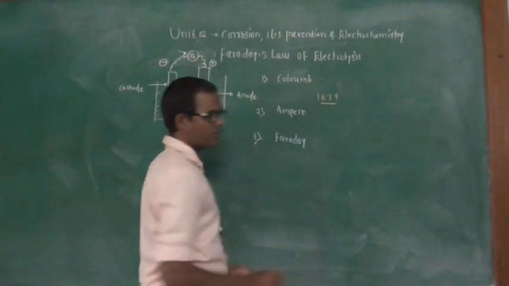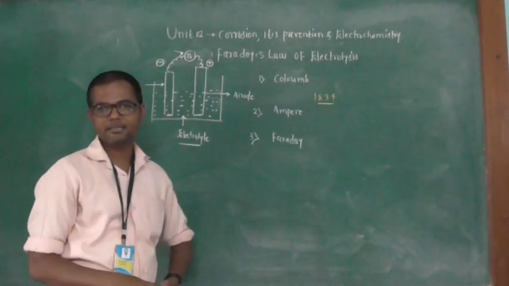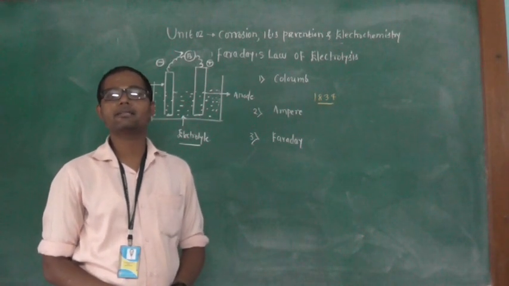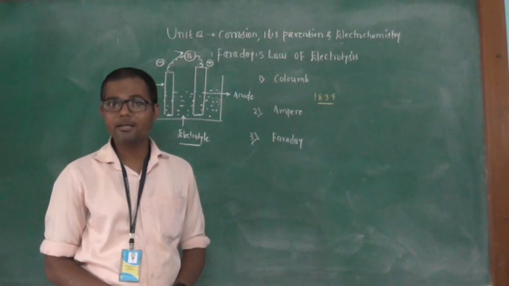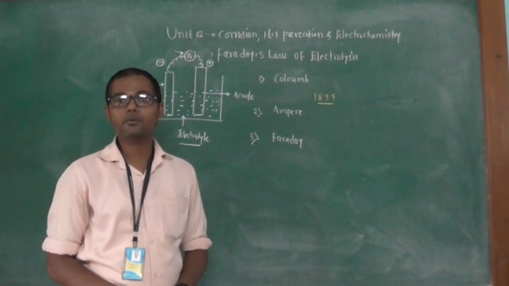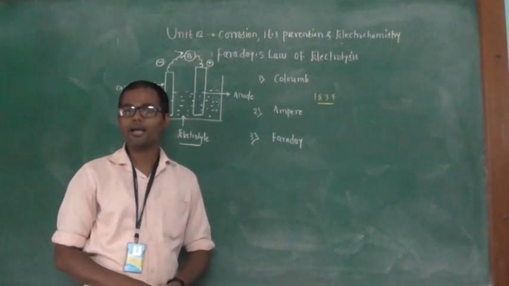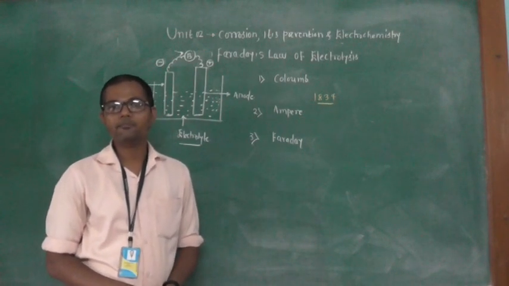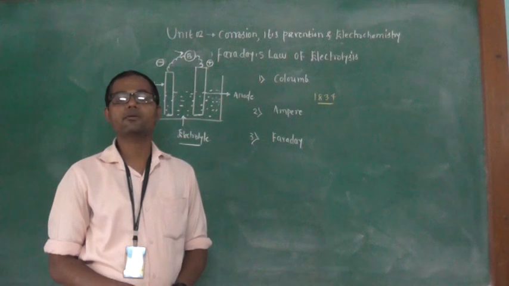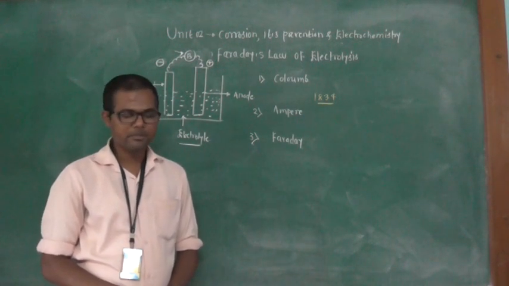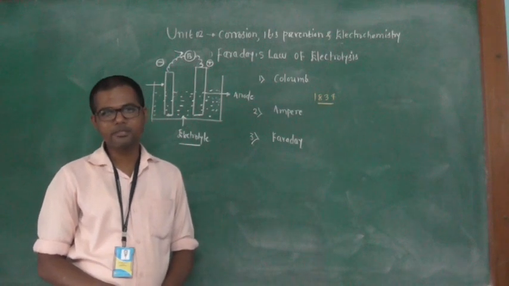Michael Faraday is a scientist who conducted a number of experiments in 1834 in which he passed a known amount of current into different electrolytes. As we know from studying electrolysis, what happens when current is passed into the electrolyte, meaning the aqueous solution or the substance in a molten or fused state.